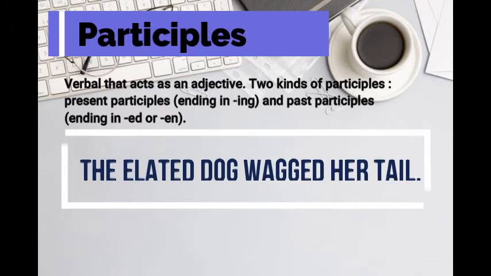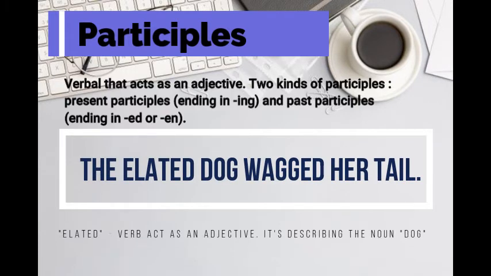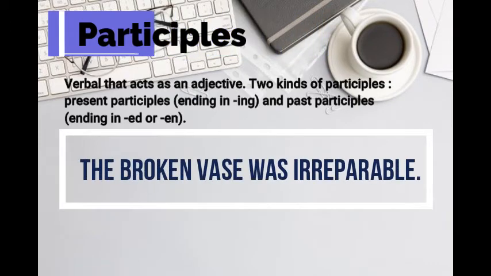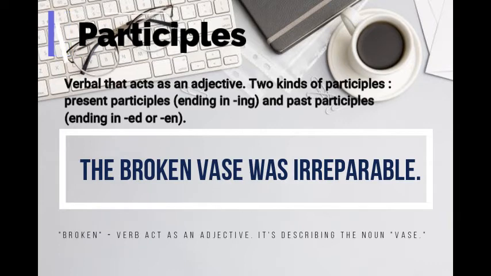Here's another example. The elated dog wagged her tail. In this example, elated is a verb that's acting as an adjective. It's describing the noun dog. Here's another example. The broken vase was irreparable. In this example, broken is a verb that's acting as an adjective. It's describing the noun vase.